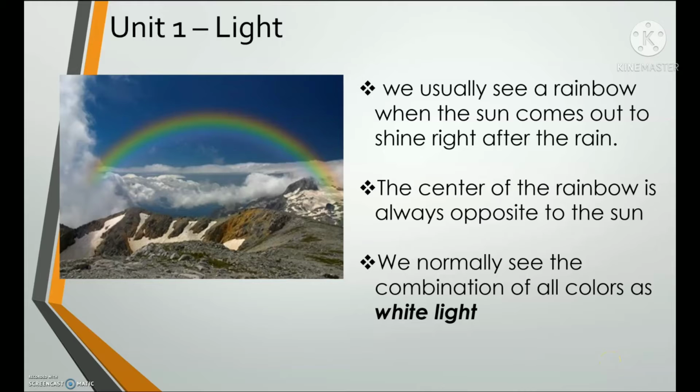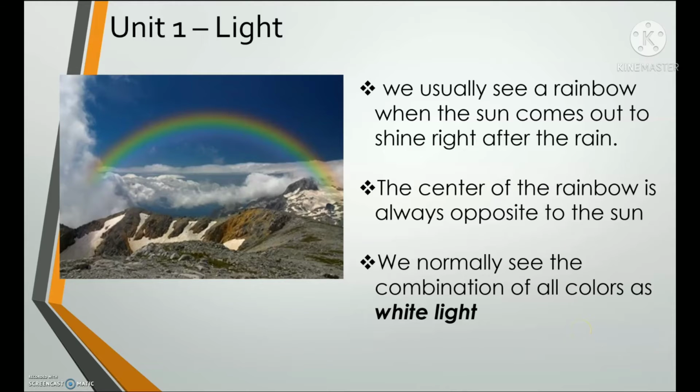When do we usually see a rainbow? When do rainbows appear? Very good. So, we usually see a rainbow after the rain, when the sun comes out to shine right after the rain. Very good.